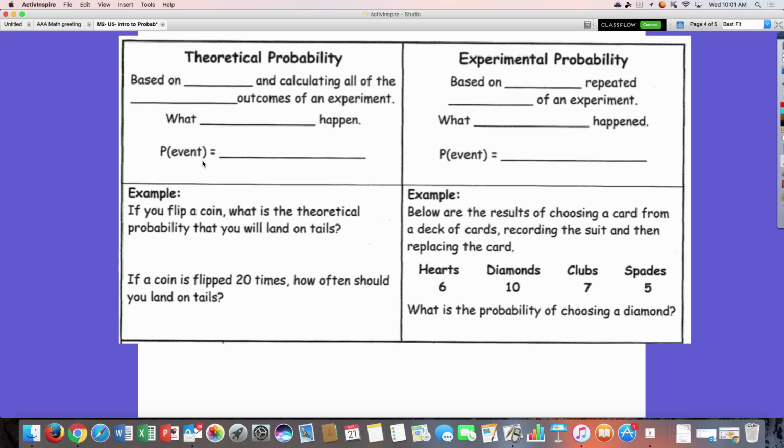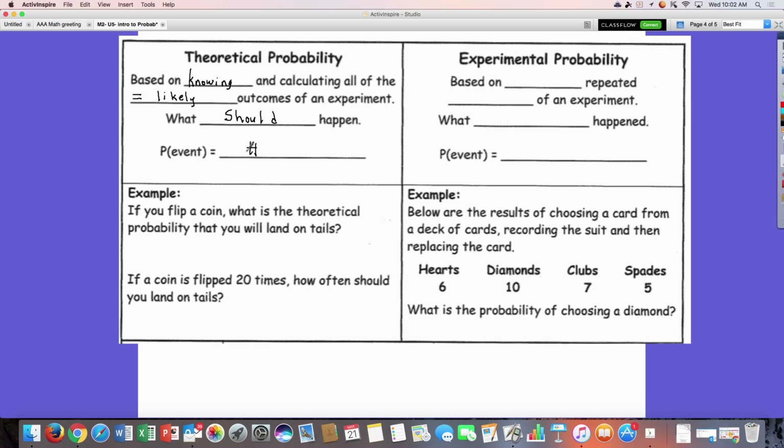Theoretical probability is based on knowing and calculating all of the equally likely outcomes. So that's like saying, well, if I did this a million times, what would happen? Like, what are all the chances? And this is what should happen. So theoretical probability is just saying what should happen.